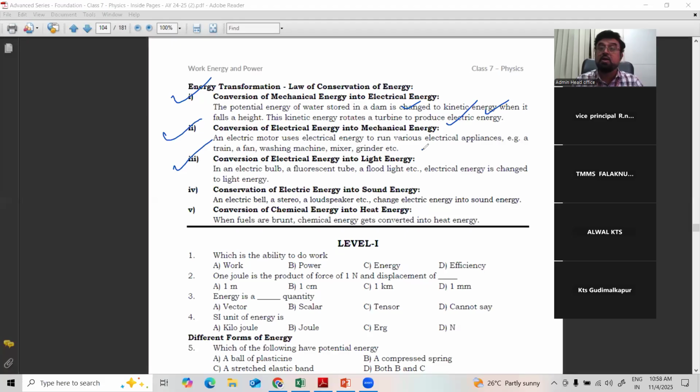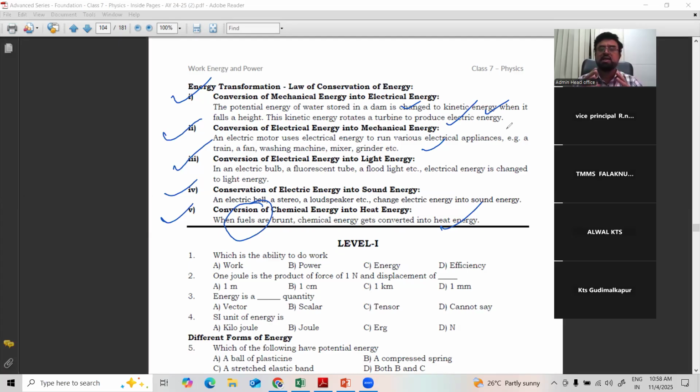Conversion of electrical energy into light also. When you switch on the current, light will come. Right? Conversion of electric energy into sound energy. Electric bell. When you switch on the bell, what happens? Sound will come. Why? Electricity is converting into sound by the electromagnetic induction process. That we'll learn in the higher classes. Conversion of chemical energy into heat. When fuels like petrol, kerosene are burned, chemical energy is converting into heat energy.